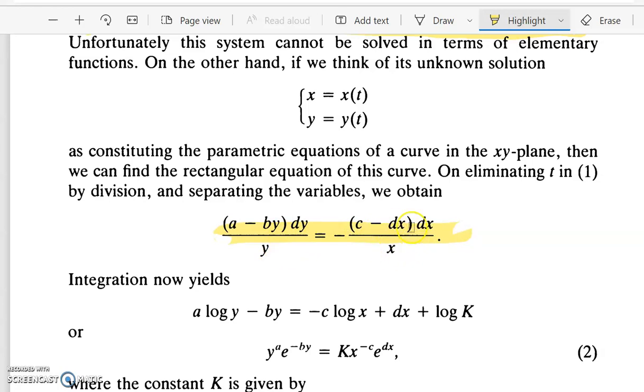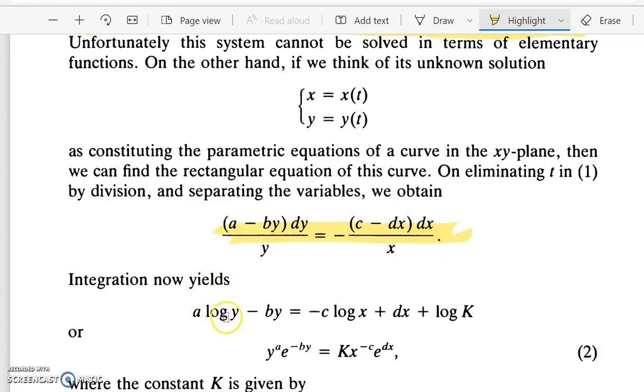Now that will be in the variable separable form. For integrating on both sides, we will get a relation of this form. So this is a by y minus b dy equal to minus c by x plus d dx.